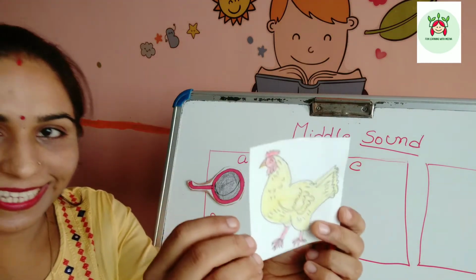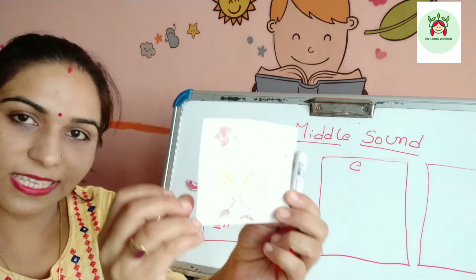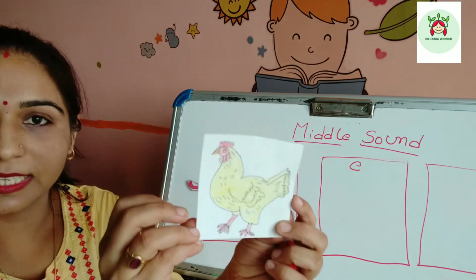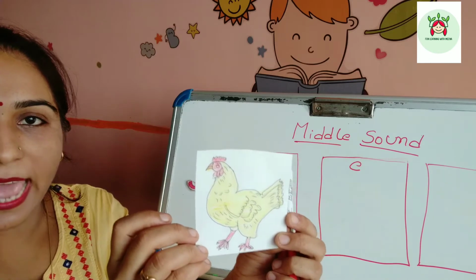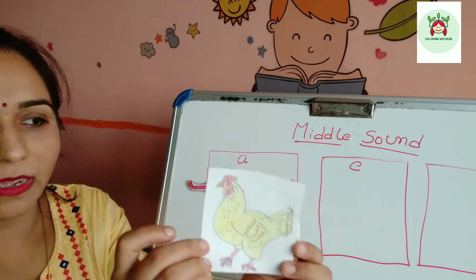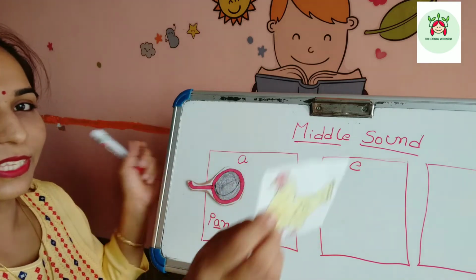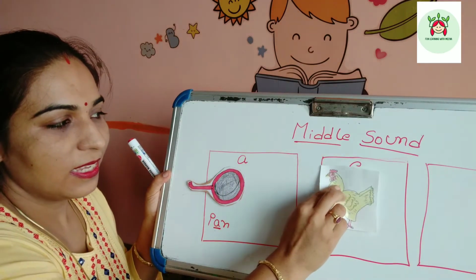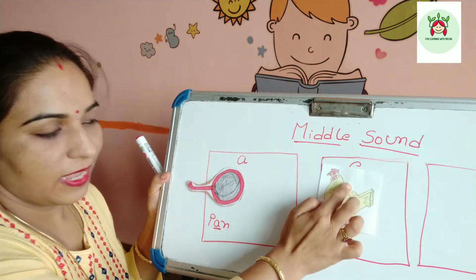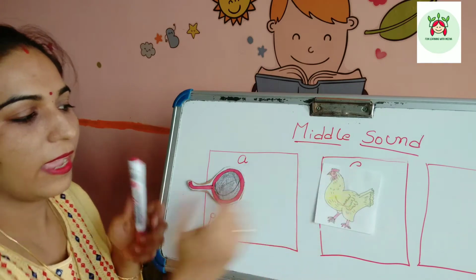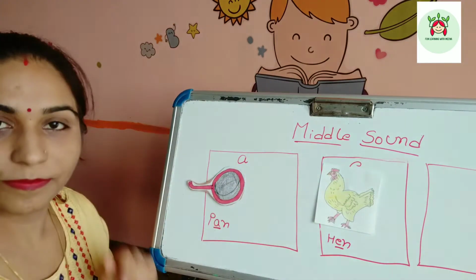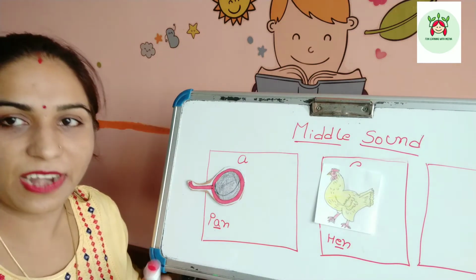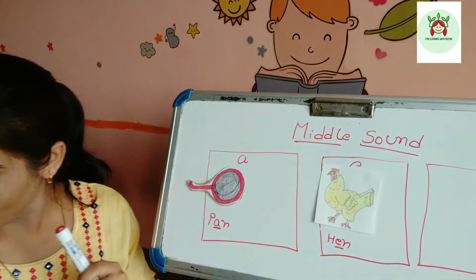What is this? This is a hen. H-E-N. So the middle sound is E, so it's going to be in the second box. H-E-N. Hen.